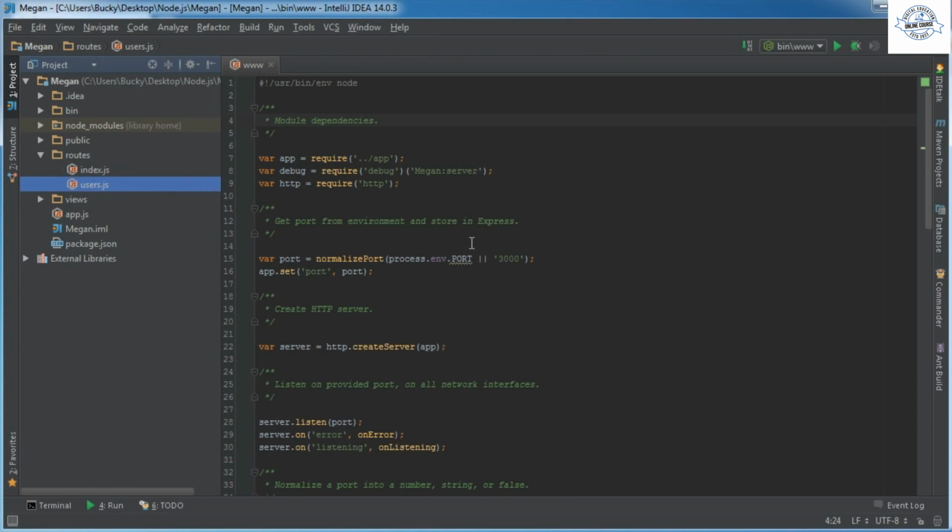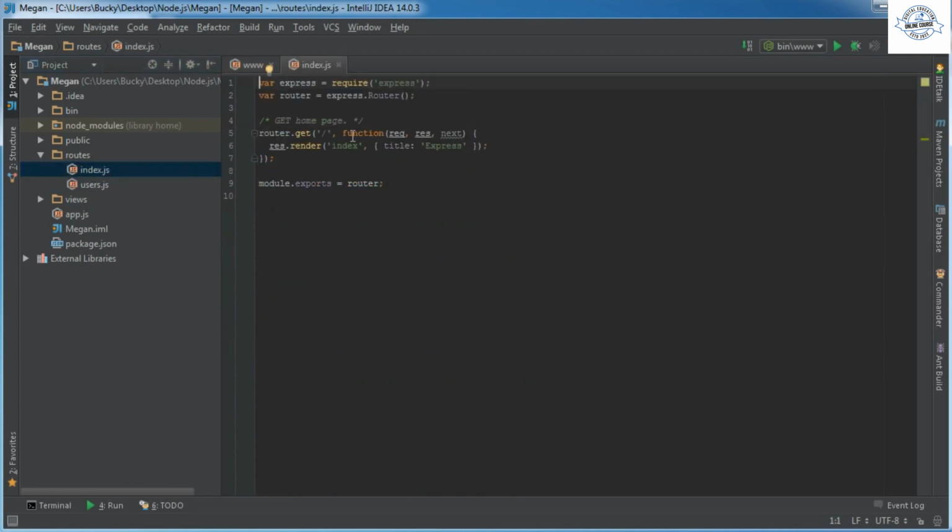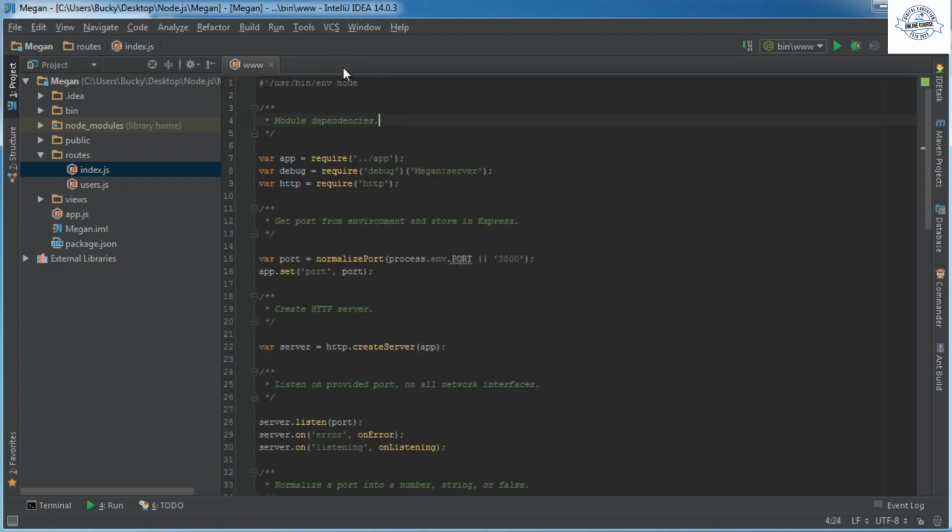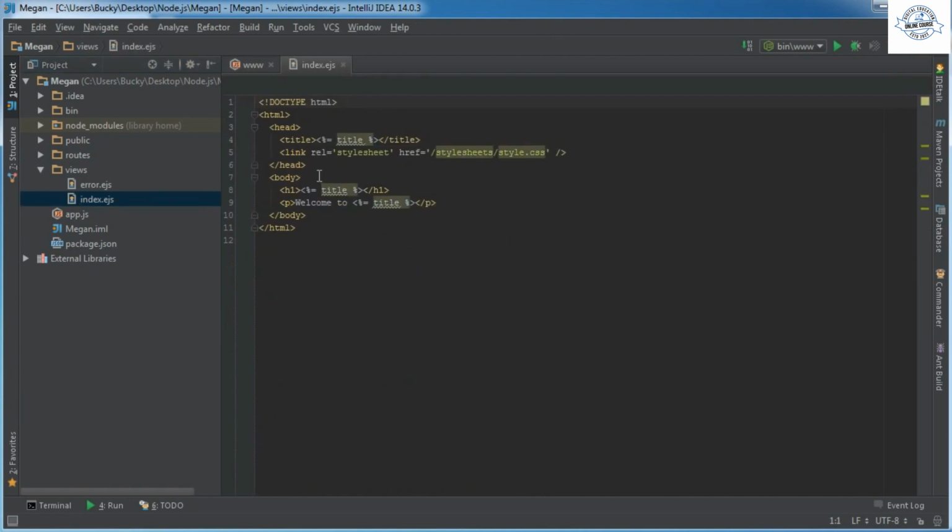All right. So whenever you're making a project, you're going to have a bunch of different pages, as you can expect. Each different page typically is going to have its own route file. As you can see, they're pretty simple. I'll explain exactly what a route is later on. Pretty much think of it like the brains behind each page. Now the views, as you can probably already expect, is the view, in other words, the HTML for each page.